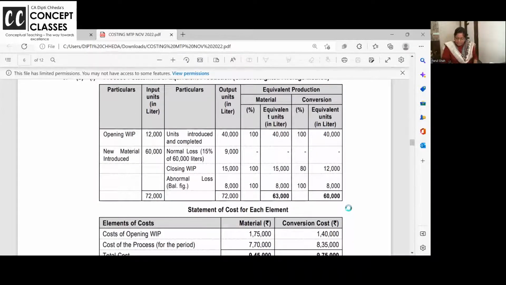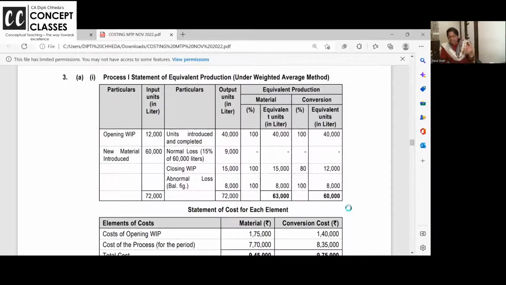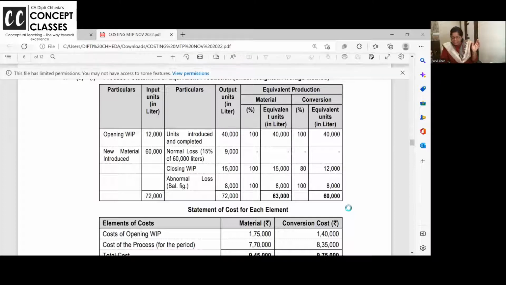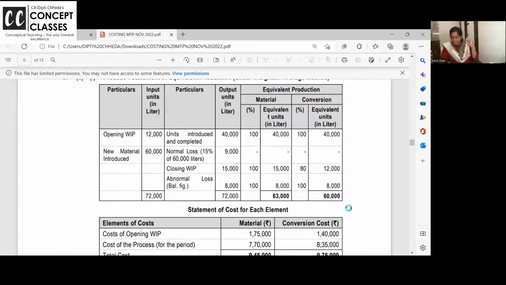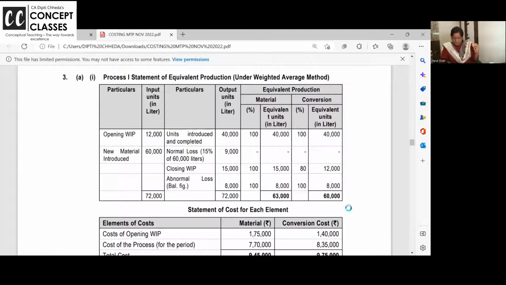Opening 12,000 units are there, 60,000, 40,000 units are completed. It is weighted average. Had it been FIFO, we would first take the opening and then current. But here 40,000 units are completed. Normal loss units is nil. Closing work in progress, whatever is completed, that we take. Abnormal loss and abnormal gain are always 100% complete.